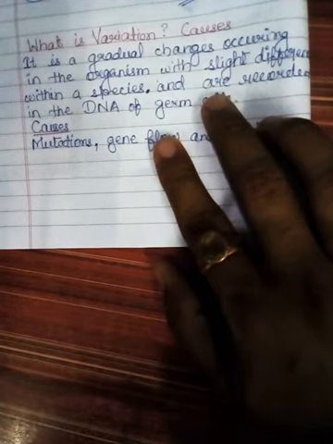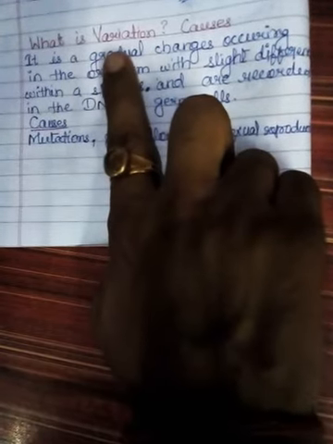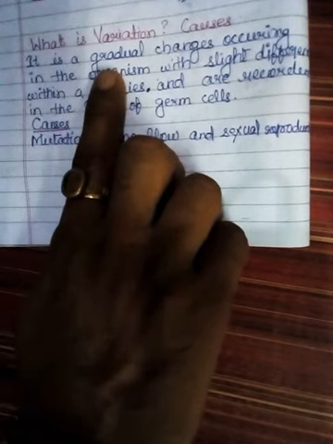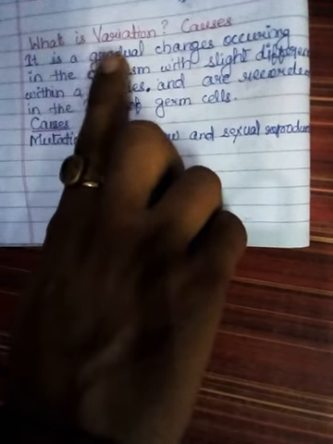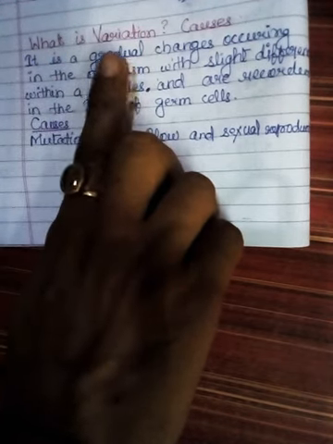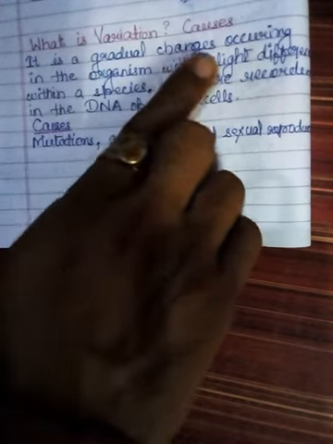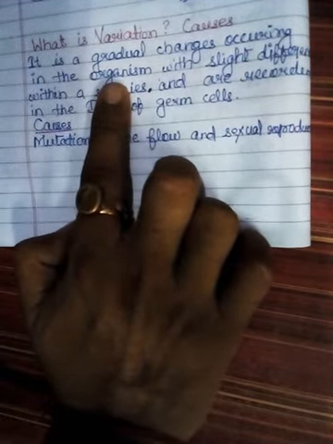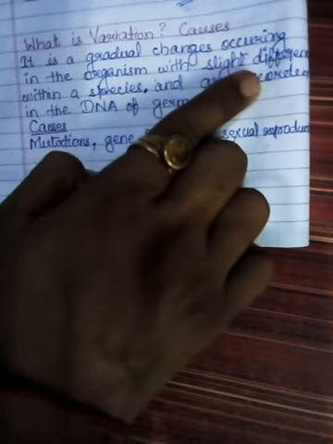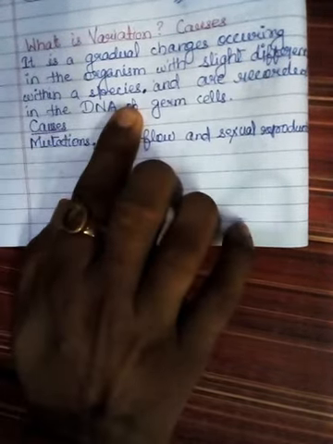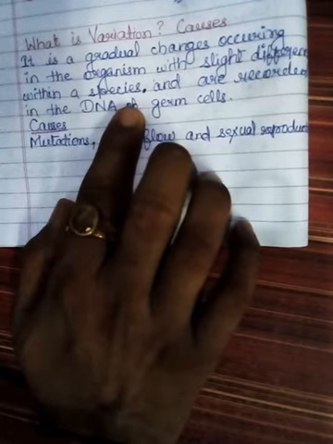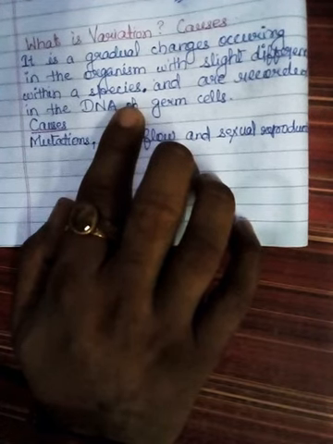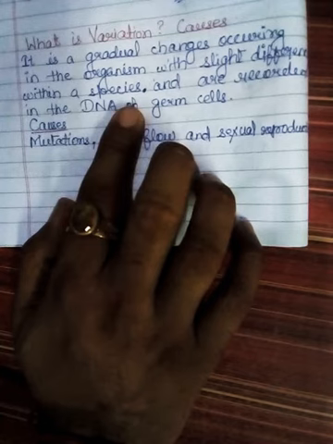Now students, first of all we will understand what variation is. Variation is gradual, that means slow, step by step. So variation is a gradual, slow and step by step change which occurs in the organism, either in animals or plants, with slight differences within a species. It means the change in appearance will be seen in the same species.